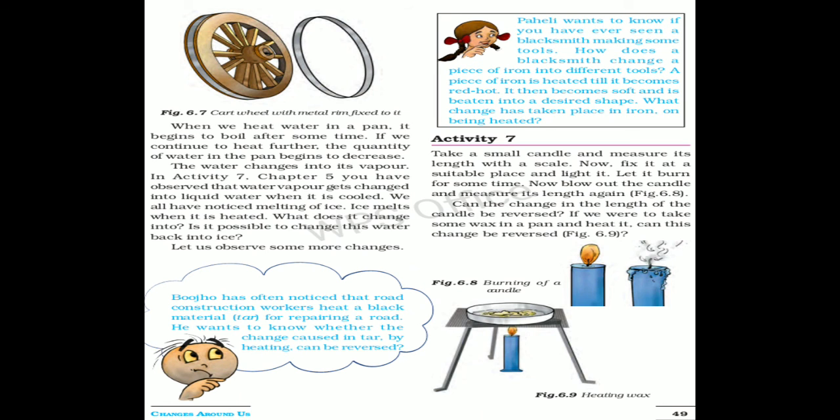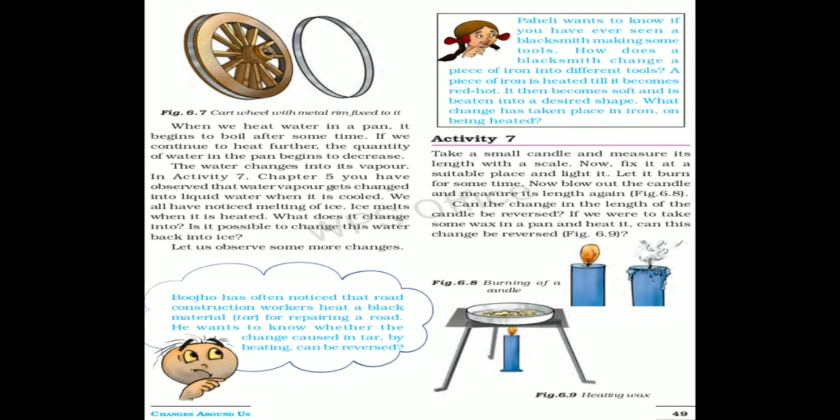Fixing of iron ring to the wooden wheel of a cart. All of us have seen the wooden wheels of bullock carts and horse carts having thin iron rims or thin iron tires around them. The iron rims are fitted around wooden wheels by the process of expansion on heating followed by contraction on cooling. This is done as follows.